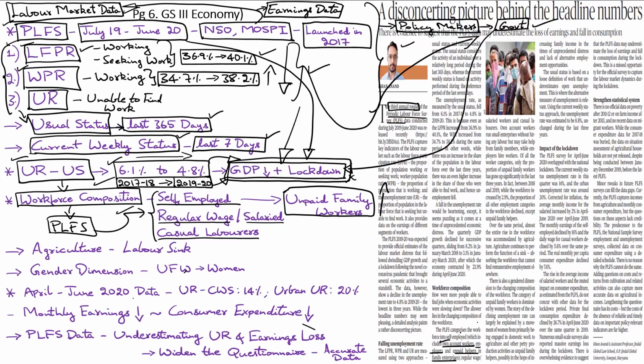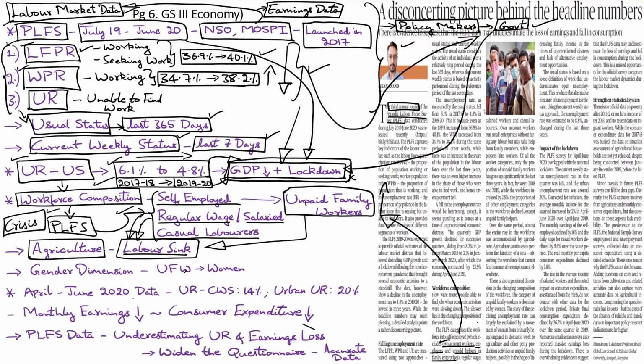It essentially means that more and more people were helping out their own family run businesses. And during the same time, there was a drastic rise in the workforce in the agriculture sector. This is primarily because the agriculture sector acts as a labor sink. Whenever there is a crisis in the economy, most of the other category of workers, especially regular wage workers, the salaried class, and casual laborers, who tend to lose their jobs during this economic crisis, they rush back to the agriculture sector in order to continue sustaining their livelihoods.